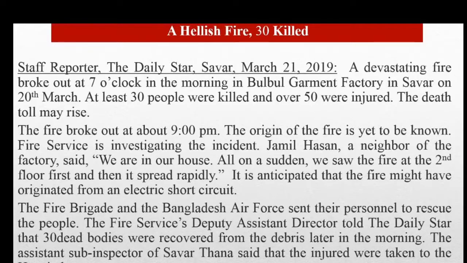Actually, the main incident was that a devastating fire broke out in a garment factory in Savar, and 30 people were killed and 50 were injured. But the whole incident is written within only 5 words: "A hellish fire, 30 killed." So we have to keep the rules and regulations of how to write the headline of a report, and we have to keep it very simple and write it within very few words.